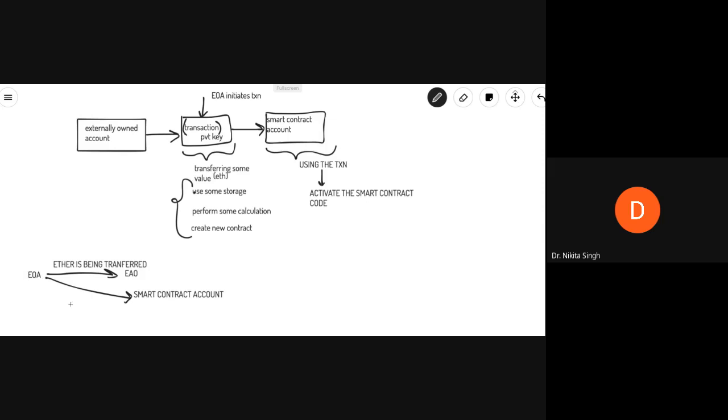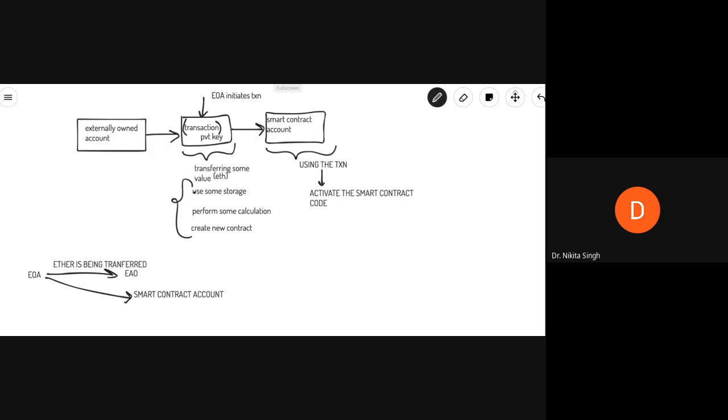But if an externally owned account contacts the smart contract account with the help of a transaction, then what is happening is this transaction initiated by an externally owned account will activate the smart contract code associated with this contract account. And then, because of the code execution, either of these things can happen. It will allow you to execute some code, it will allow you to perform some calculation, and because of the code execution, it may allow you to create a new contract.